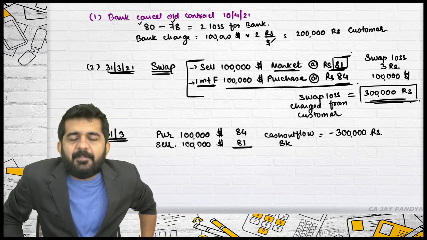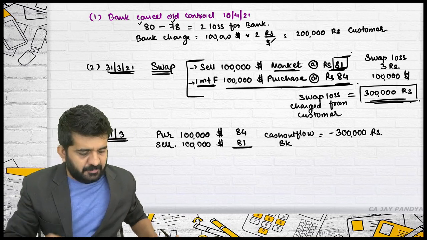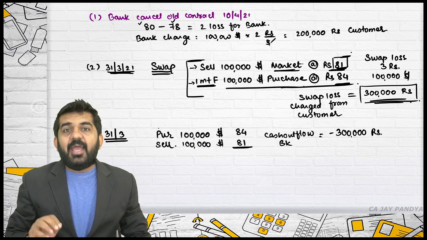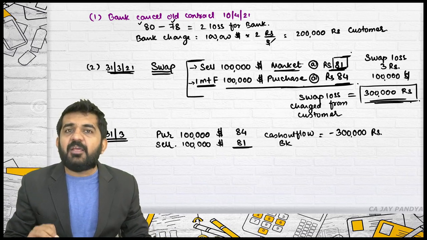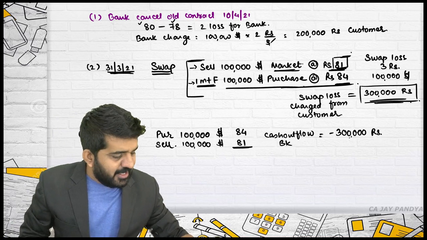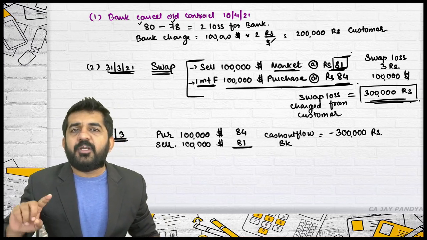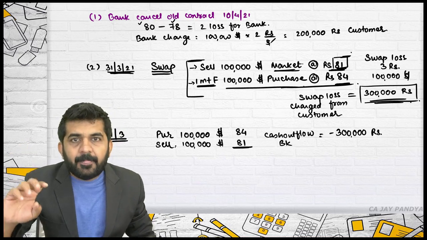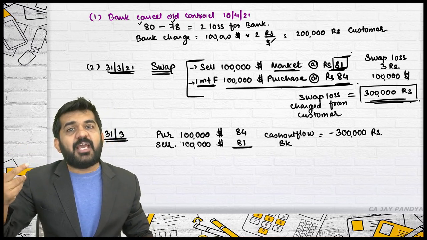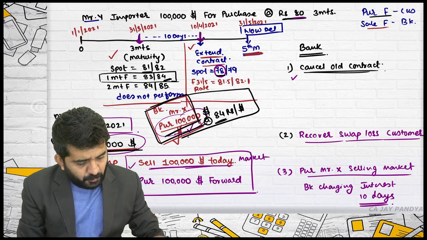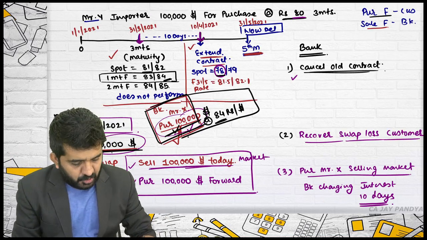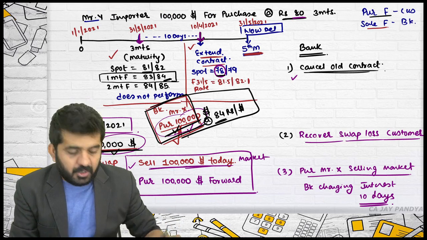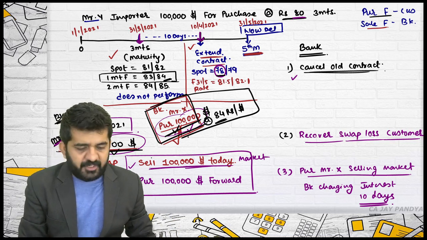Now please understand, the bank cannot charge just 3 lakhs rupees from the customer. This is what was not planned by the bank. And this is happening because of Mr. Y, but understand there was some cash inflow, outflow in terms of rupees. As far as dollar is concerned, it is 0. But in rupee terms, there will be cash inflow, outflow. Why? You will have to purchase a dollar by giving rupees. You will be selling a dollar by taking rupees. So there will be cash inflow, outflow in rupees. But there will be no cash inflow, outflow in terms of dollar.